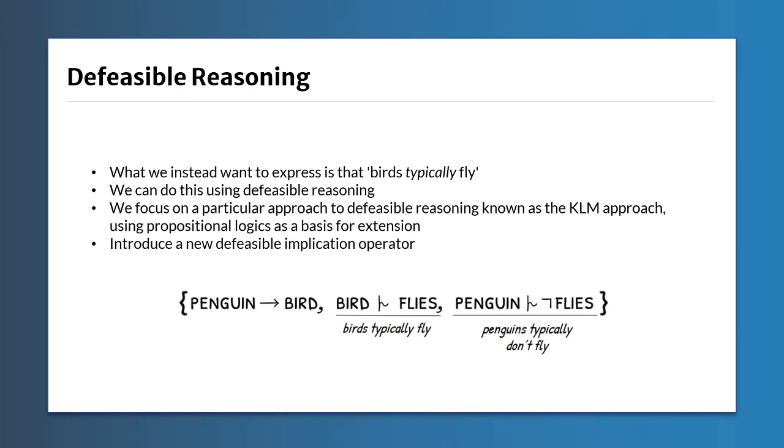As an alternative, we have something called defeasible reasoning, which lets us express what we wanted to say, which is that birds typically fly. In other words, this form of logic respects the different levels of specificity of different statements. The idea is that if we have a more specific statement, like penguins typically don't fly, then that should be seen as overriding a more general rule, such as birds typically fly. So, with defeasible reasoning, we'll be able to conclude that birds typically fly, but also that penguins typically don't fly. So the whole knowledge base essentially stays consistent.